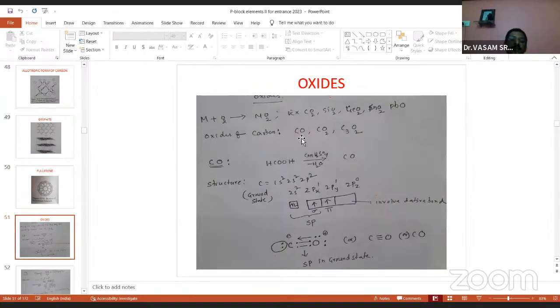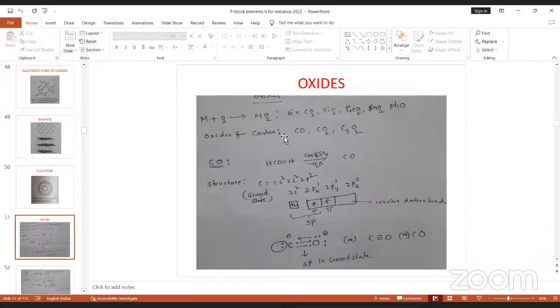The next one is oxides. Okay, oxides. So very important property here. You see, for example, the 4th group elements. All of you see here. The 4th group element reacts with oxygen to give MO2 formula of oxide. Why MO2 form of oxide? Why not MO3? Anyone? Can you explain why the 4th group elements form only MO2 oxides, not MO3, MO4?